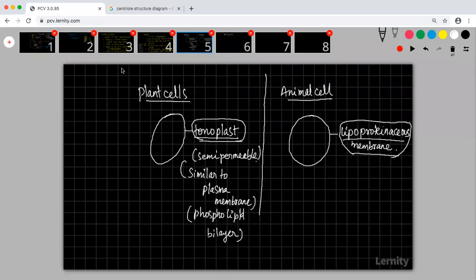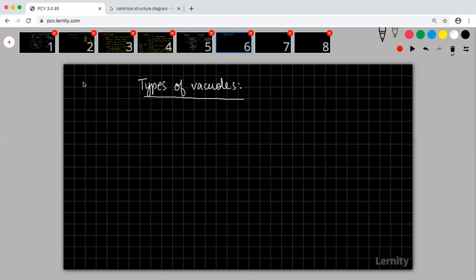Okay, so children, this is the thing. There are 4 types of vacuoles. What are the 4 types of vacuoles? The first one is what we call a sap vacuole. The second one is what we call a contractile vacuole.